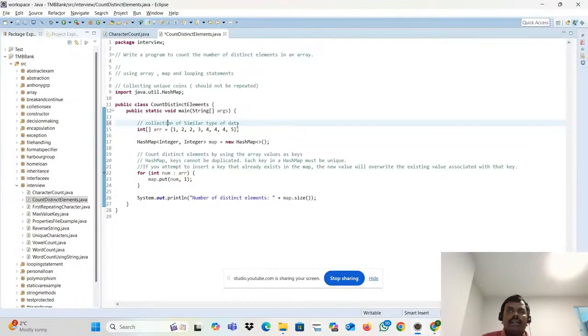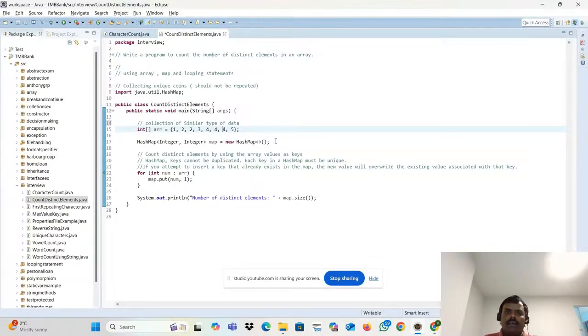You already know what an array is. Array is a collection of similar type of elements. What is the position of the first one? The 0th one. First, second, third, fourth, fifth, sixth, seventh. Arrays start from the 0th index onwards. If you want to loop, you can use the legacy for loop or the enhanced for loop. Right now we are using the enhanced for loop.